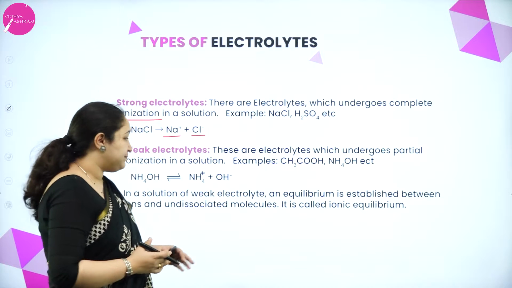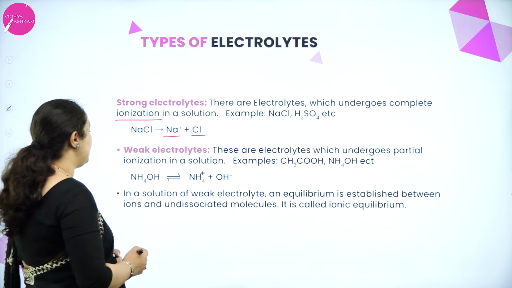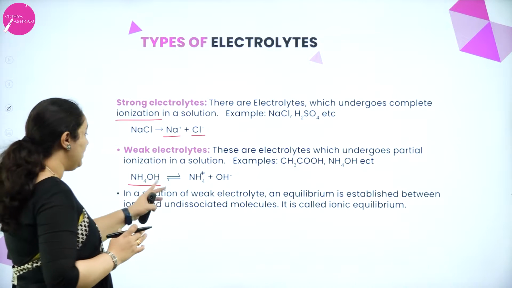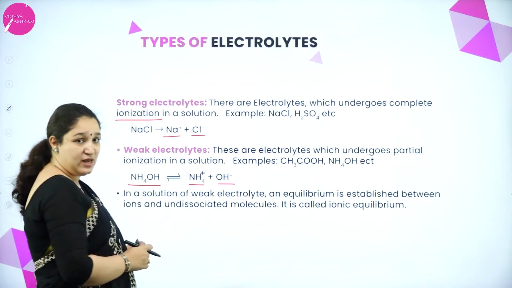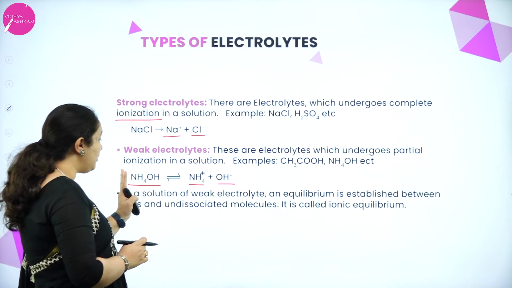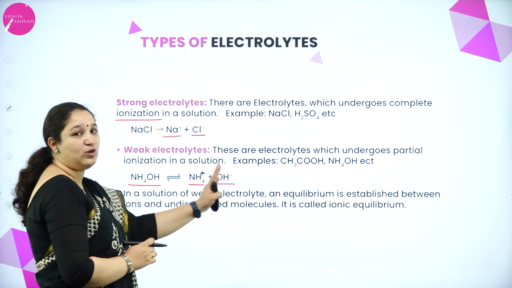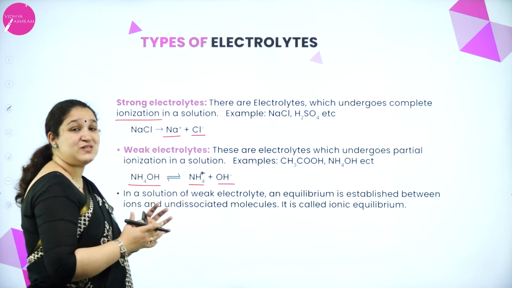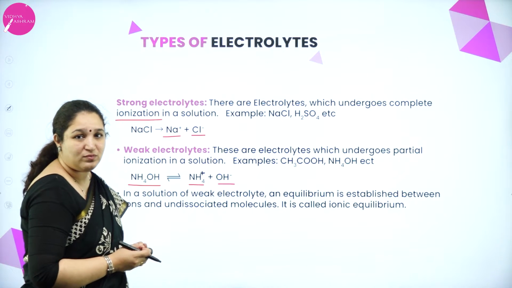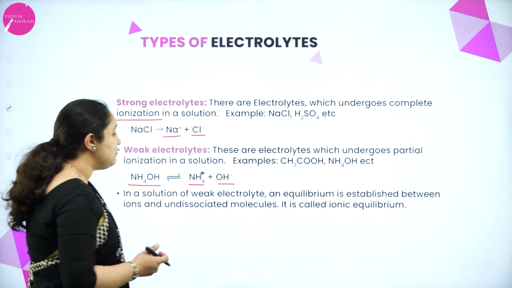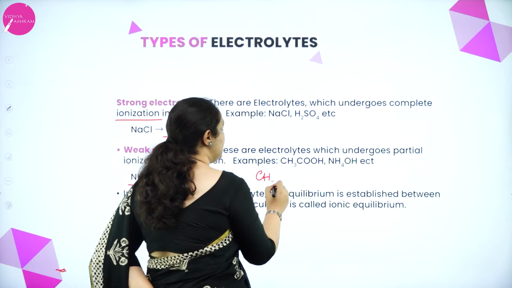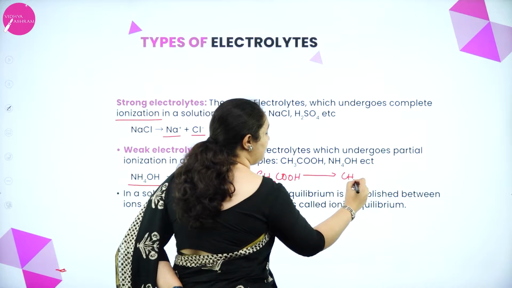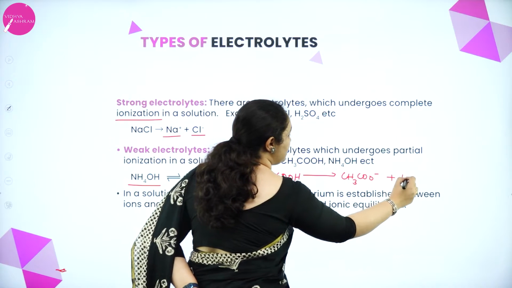Weak electrolyte means, for example, ammonium hydroxide. I take ammonium hydroxide and put it in water to form a solution. I'll get ammonium ion and OH minus ion. But not all the ammonium hydroxide dissociates to give ammonium and OH minus ions. Some amount of ammonium hydroxide molecules is left undissociated or unionized. Similarly, take acetic acid, CH3COOH. All the molecules will not dissociate. It will form CH3COO minus and H plus ions.